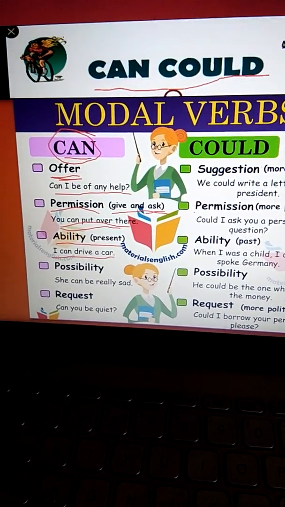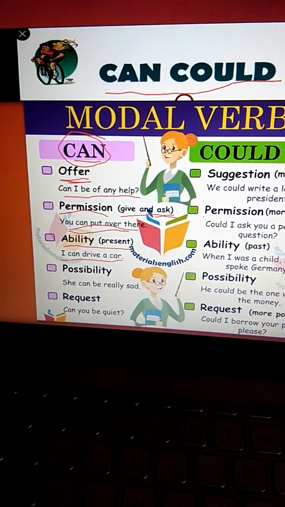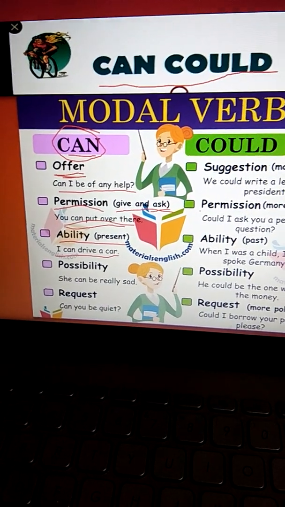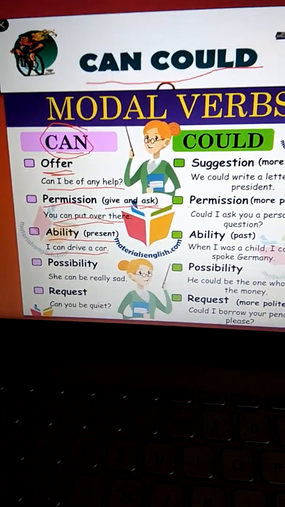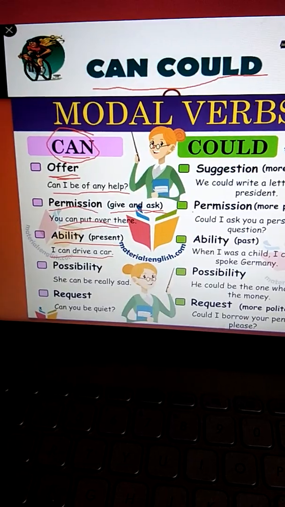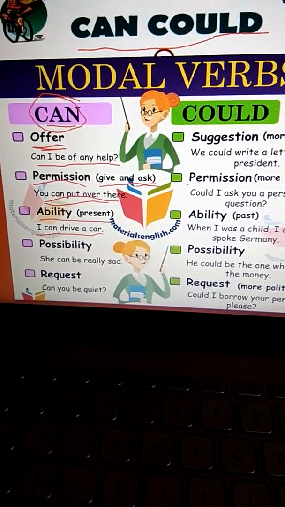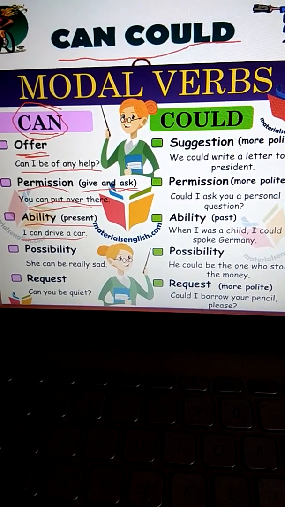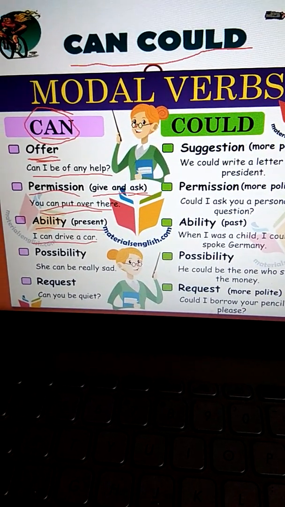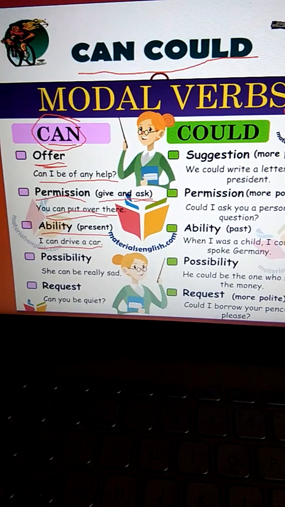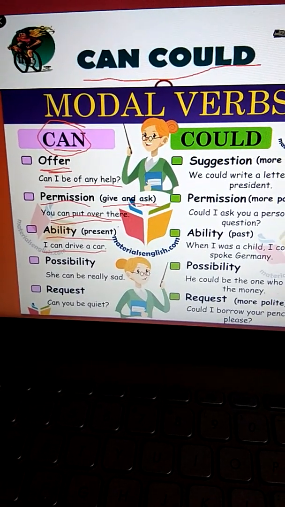So this shows your ability. I can drive a car. I cannot ride a bicycle, but I can drive a car. Clear? So here we are talking about your ability and inability. Can says ability, cannot says inability.